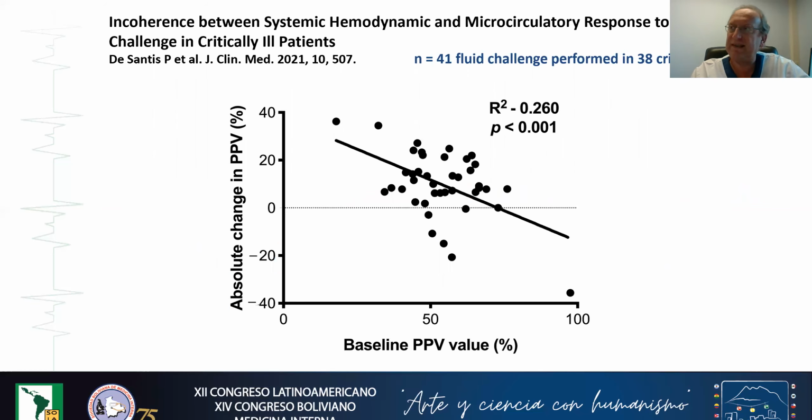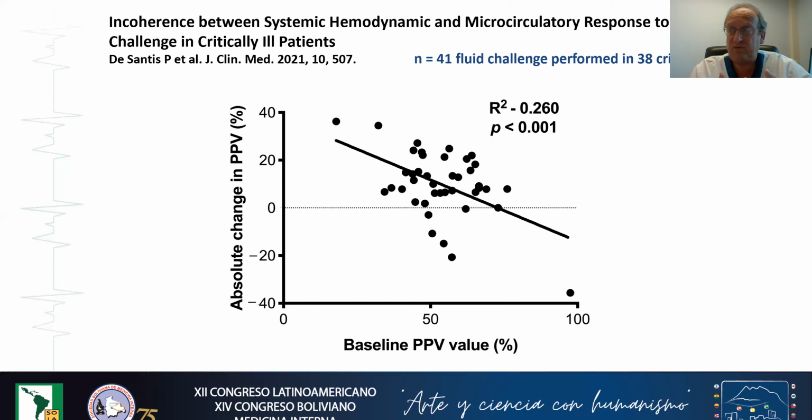But what is interesting is that the change in the percentage of perfused capillaries will depend on the baseline situation of the microcirculation. I mean, if the microcirculation is really altered before fluid expansion, there is more chance to improve microcirculation when you give fluid.